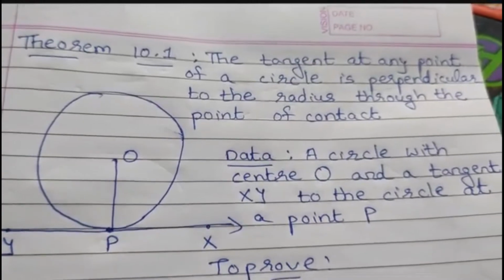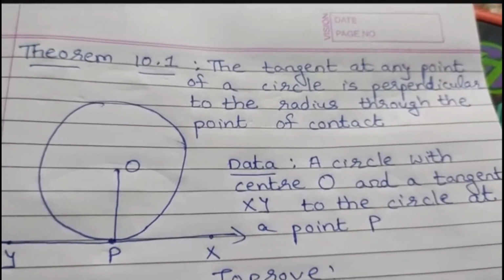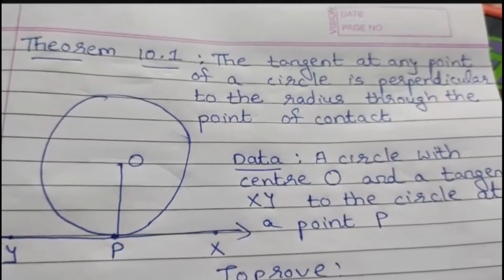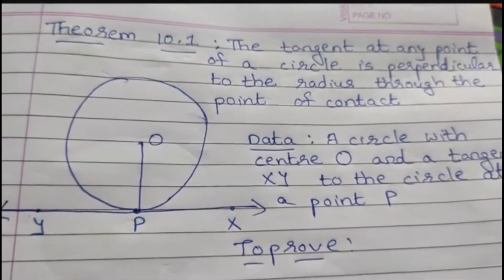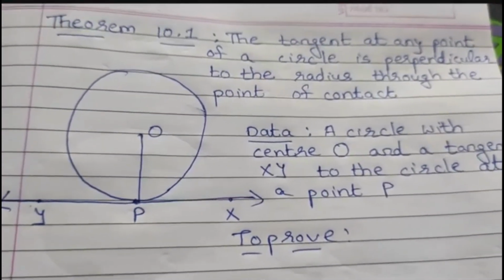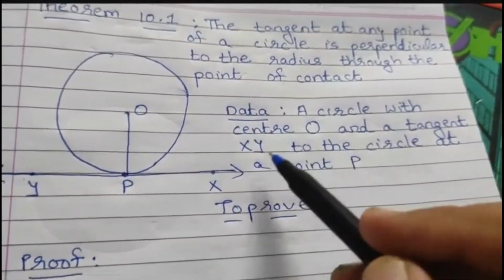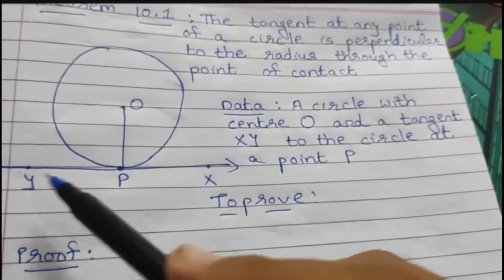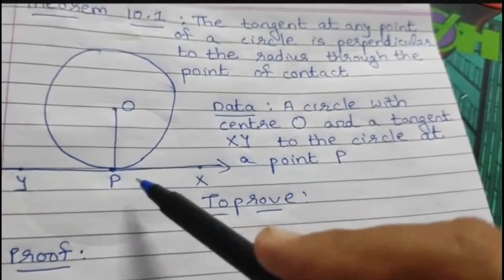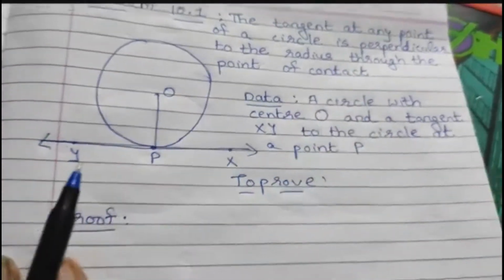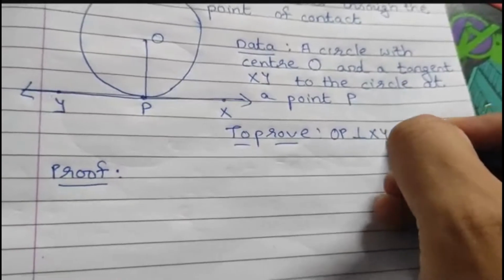Look at the statement. The tangent at any point of a circle is perpendicular to the radius drawn through the point of contact. Means we need to prove that OP is perpendicular to XY. So we have a circle with center O and a tangent XY intersecting the circle at P, and we need to prove that OP is perpendicular to XY.